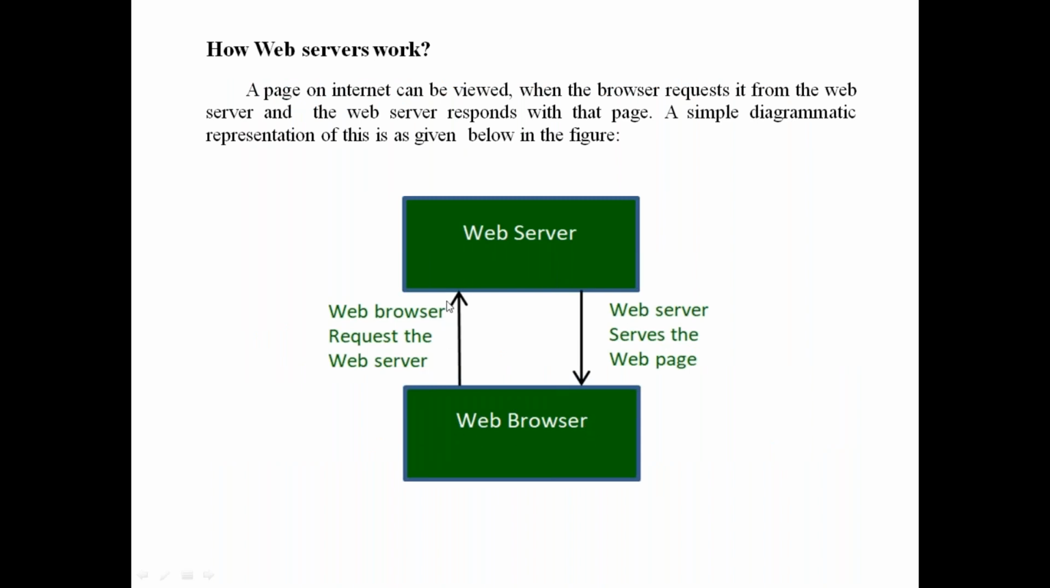So here I am requesting. This arrow mark shows I am requesting some information from the web server. If the data you are searching for is available in the web server, it is sent to the web browser in the form of a web page, in the form of an HTML web page, right? So this is how web servers work.